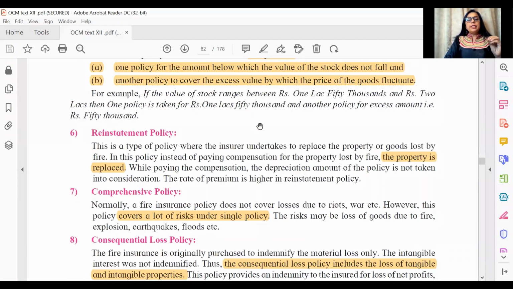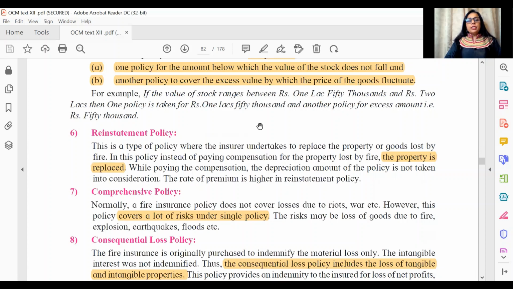Then again, you have reinstatement policy. Under reinstatement policy, the premium is a bit higher. The benefit is, if there is a loss, you will be reinstated. The entire loss will be compensated in such a way that the same machinery, the same furniture, you can repurchase it and put it back. So that is what we mean by reinstatement policy.